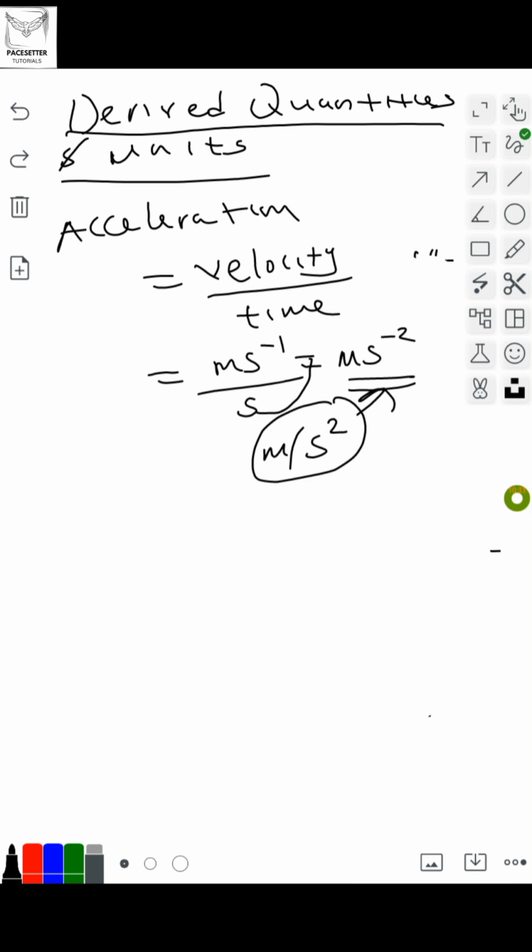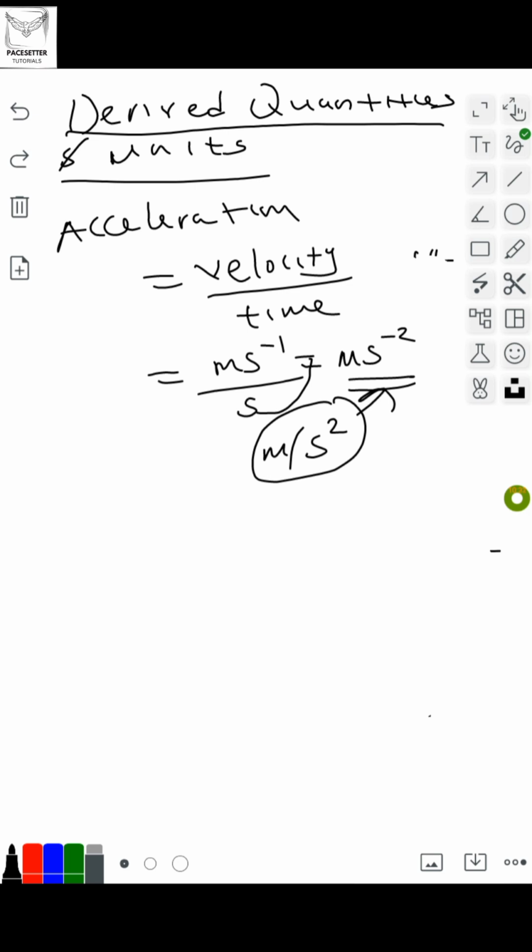So the various variables around the quantity can also affect the correctness of the measurement.